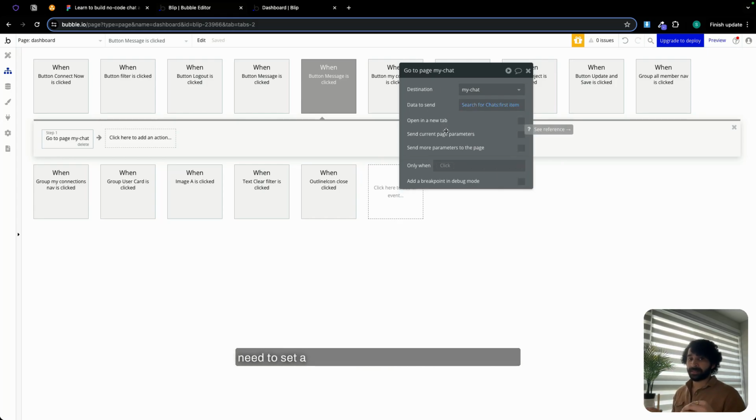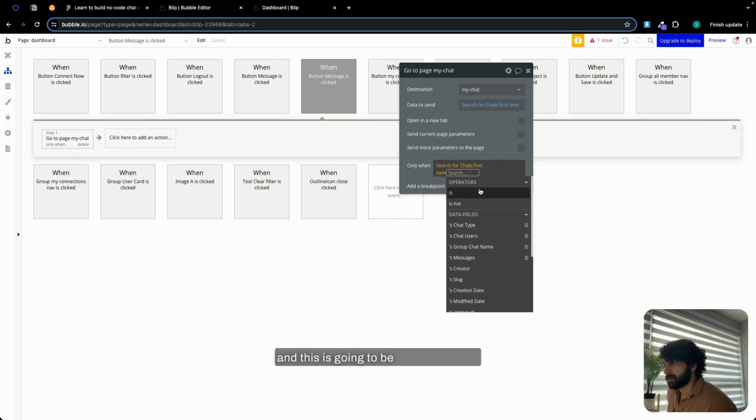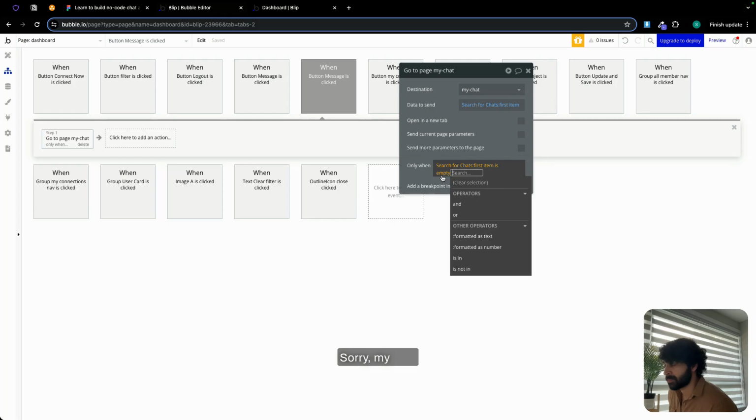And we do need to set a condition because we had two approaches. So this one basically searches for chat, existing chat. All right. So the first step is for searching existing chat. So in order to have that, just copy this expression and we're going to set a condition, paste this expression over here. And this is going to be is, oh, is empty. Is not empty. Sorry, my bad.